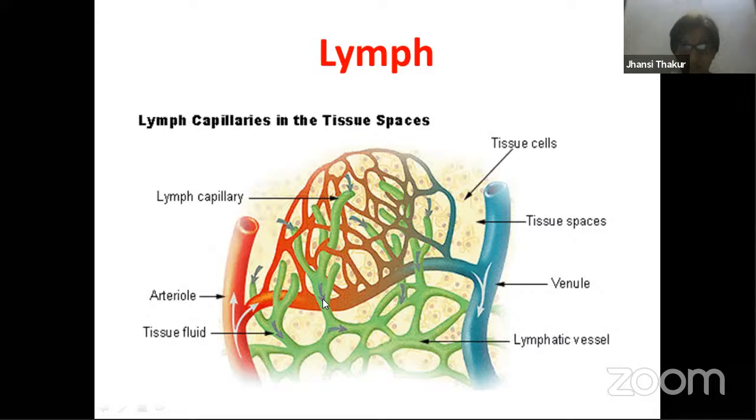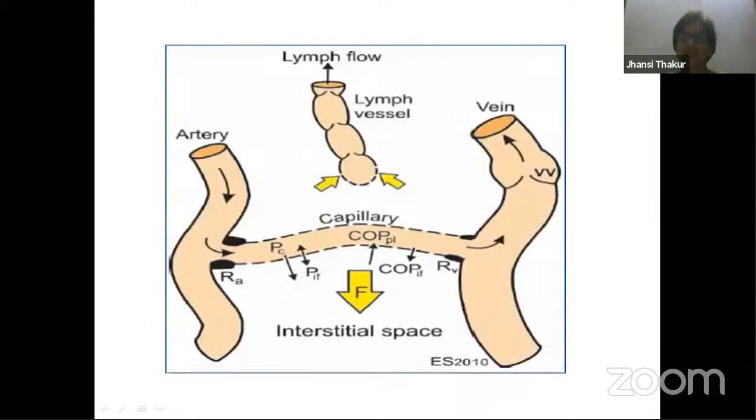When plasma is flowing here, we call it blood. When this plasma comes out of the capillaries and is present in the tissues, we call it interstitial fluid or extracellular fluid. The same interstitial fluid, once it enters these green capillaries, we term it as lymph. It becomes lymph. So it is blood plasma which has come out, after coming out we call it interstitial fluid or extracellular fluid, and once it enters the green colored lymphatic capillaries, we call it lymph. So lymph is nothing but plasma.